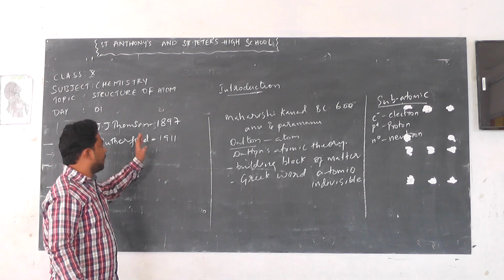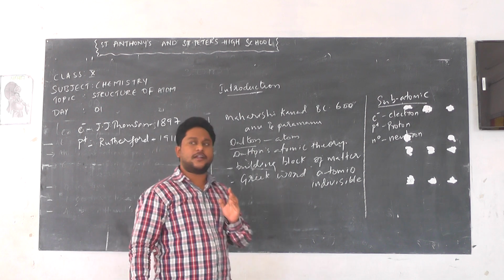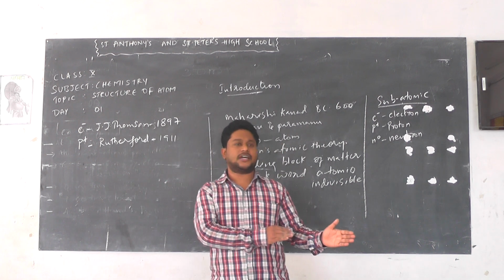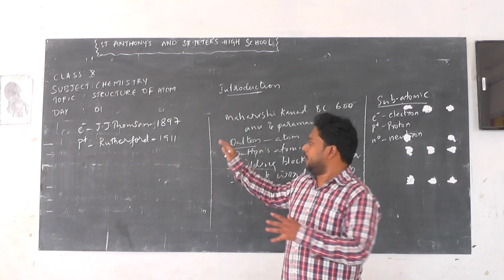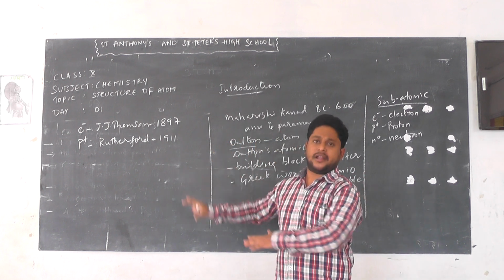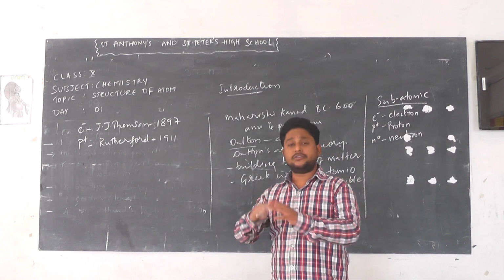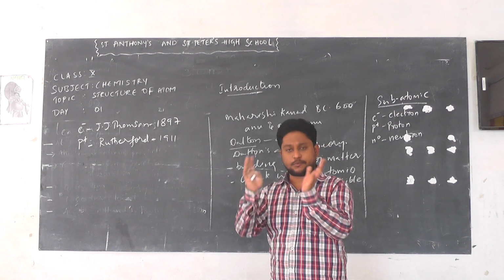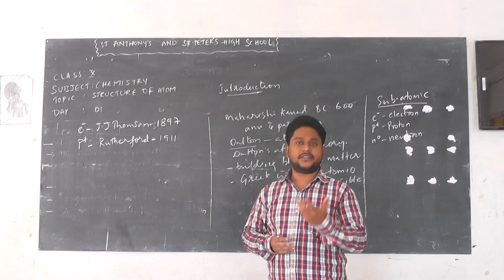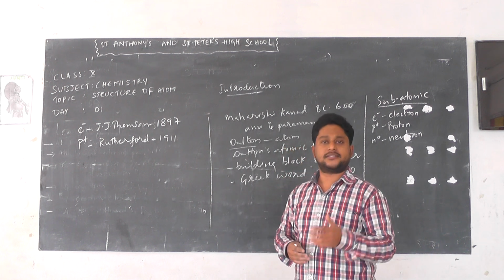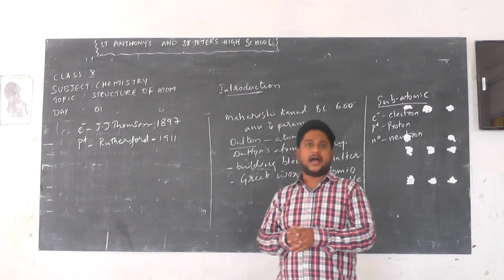And now, after the discovery of the electron and proton, fine, right? You have a negatively charged particle and a positively charged particle. Is it making the atom electrically neutral? How are these electrons present? How are these protons present? Where are they placed in the atom? How do the subatomic particles exist in the atom?